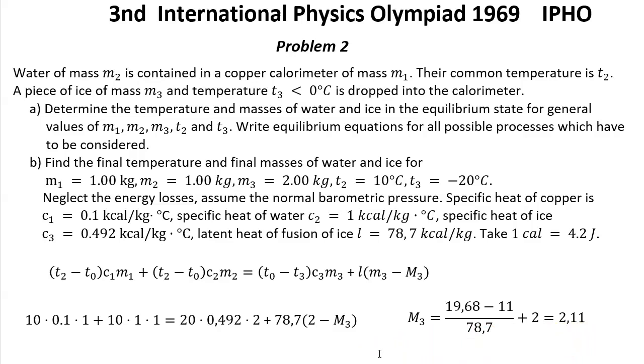It means that part of the water became ice, but this is still less than the initial 1 plus 2, which is 3 kilograms. So this is the correct answer. M3 belongs between 0 and 3 kilograms. So that was the solution for problem number 2.